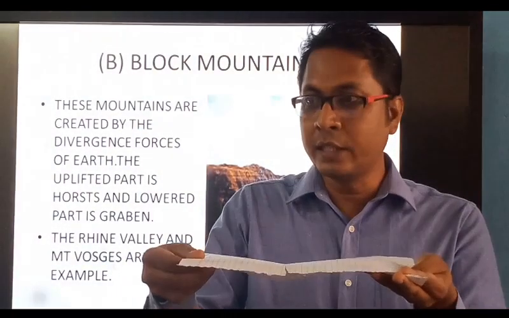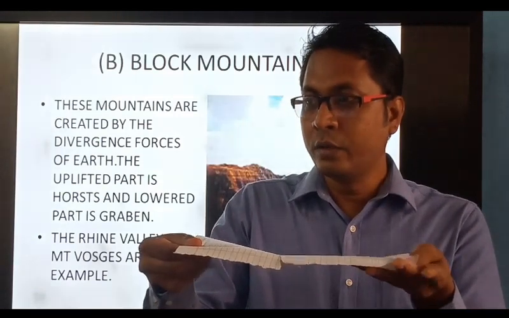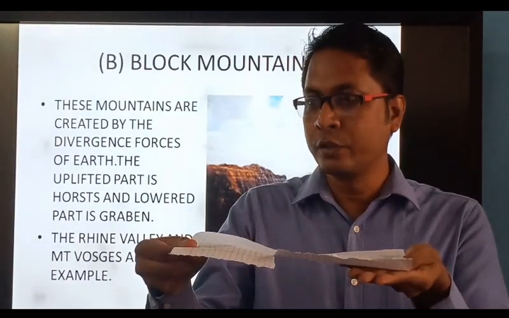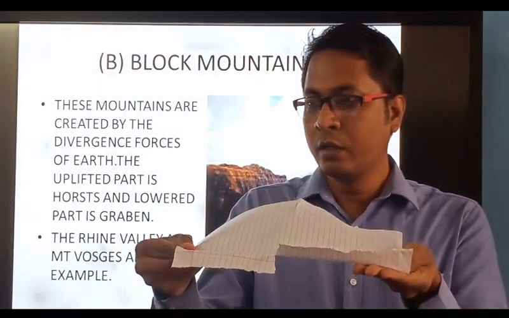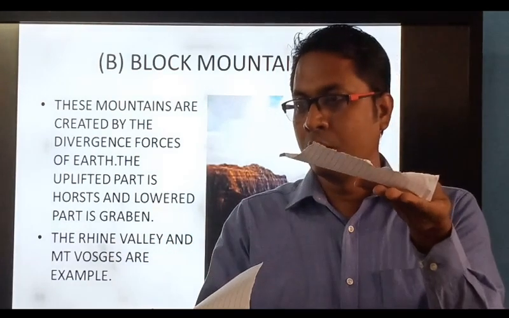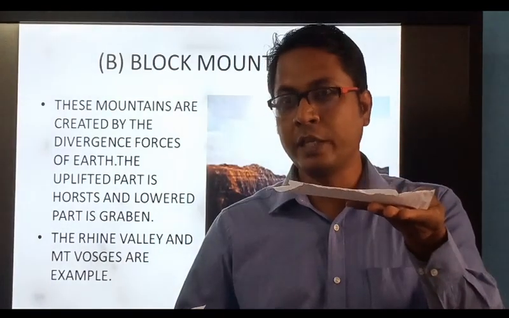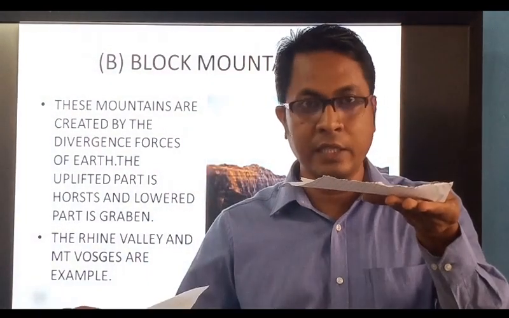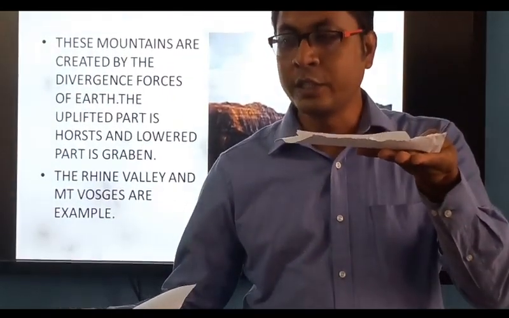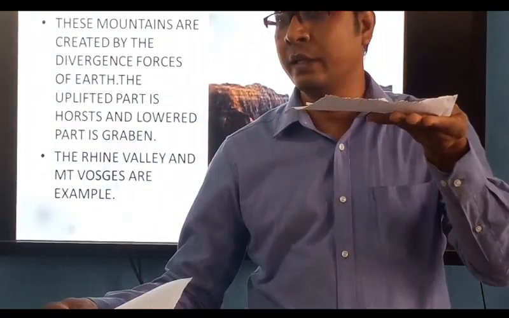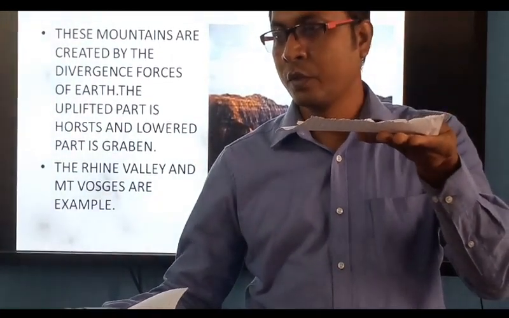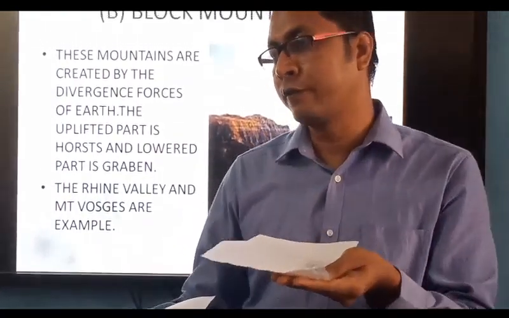And there is a decompression force. See, both are pulling, what has happened? One has gone high, uplifted, and the other is lowered. So this is block mountain, this is rift valley. So this is also a kind of mountain.